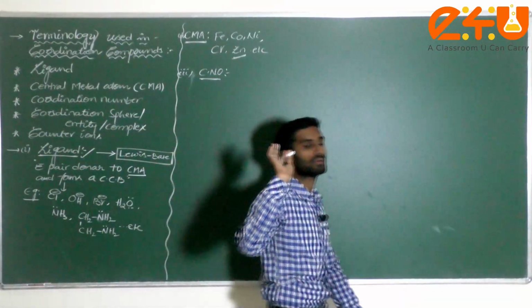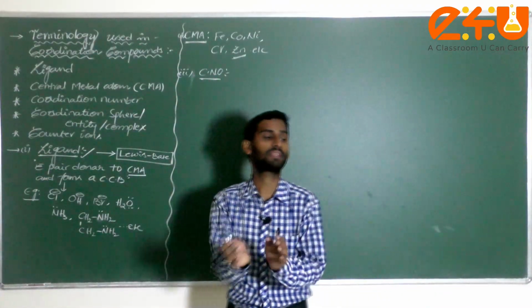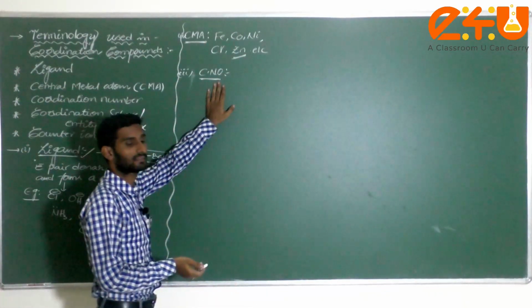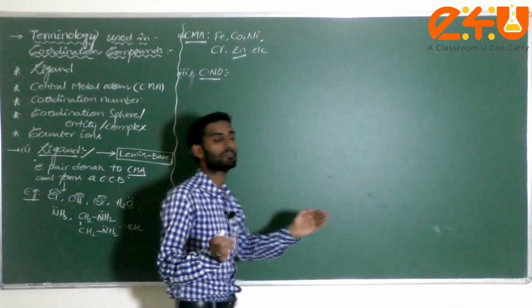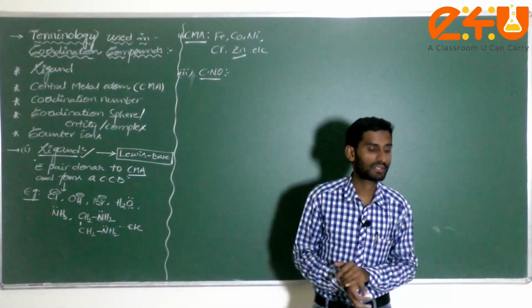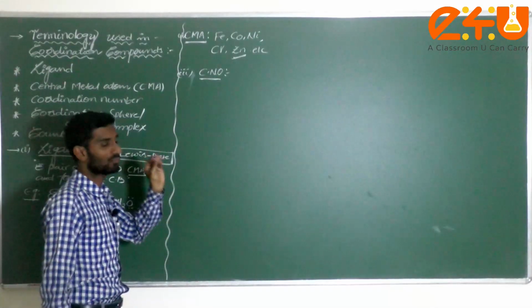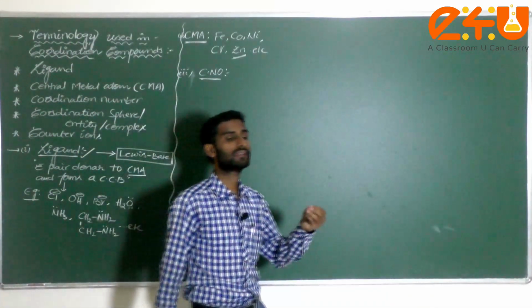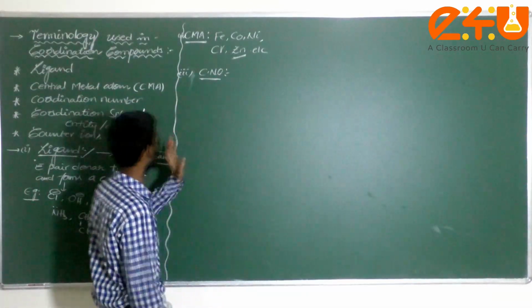Please don't go by the definition from the solid state, where we discussed the nearest neighboring atoms. Here it is not the nearest neighboring atoms. In different books they give it as the number of ligands which are attached to the central metal atom, and that is generally called the coordination number. But if you follow the definition, there are some exceptions. What is the correct definition?